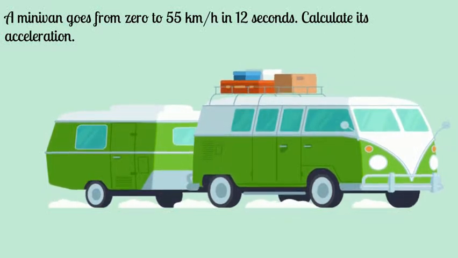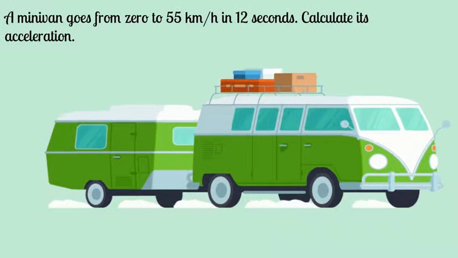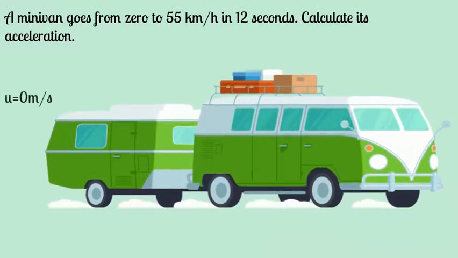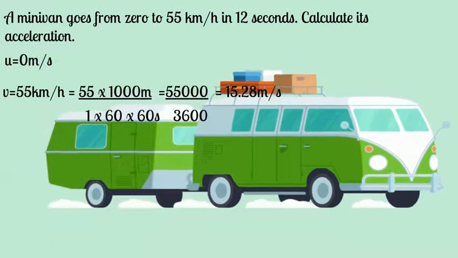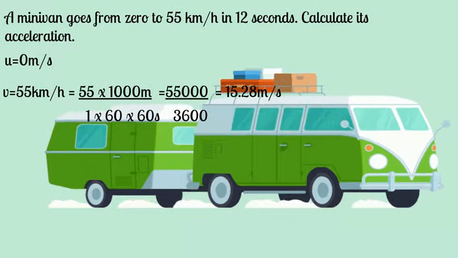Using this information we need to calculate acceleration. You also know that the velocity is increasing, so it is positive acceleration. Using the formula a equals (v minus u) by t, v, the final velocity, is 55 km per hour, and the initial velocity is 0 km per hour or 0 meter per second. Because it is 0, it doesn't matter.